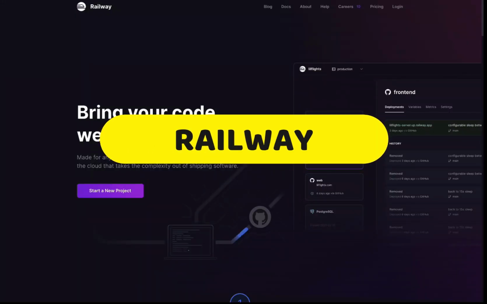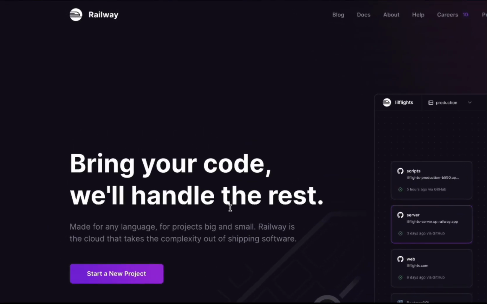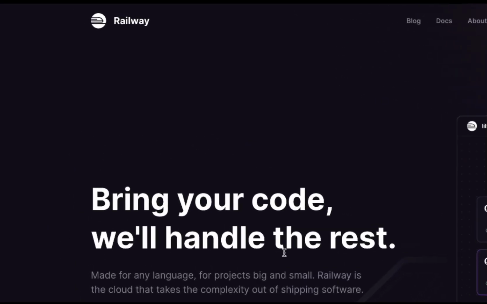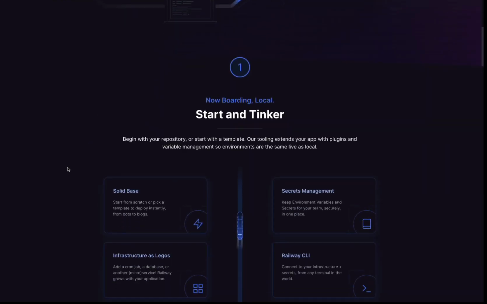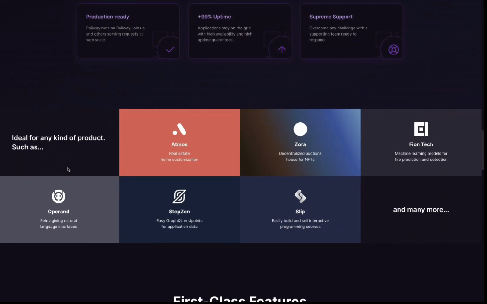Railway, actually, this one is a new app that I recently discovered, and I've used them before, and I think they're great. If you want to start a new project, it's called Railway. You can deploy applications like your full stack application or even a simple application. You can use it to deploy applications on it. It's a brand new company.